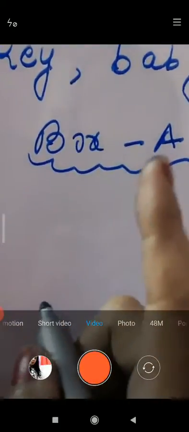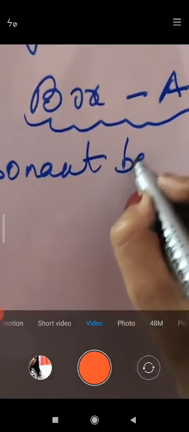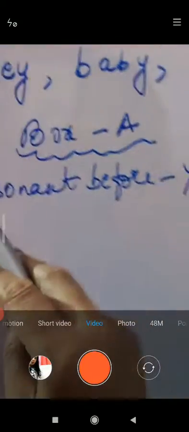The words with a consonant before Y. And here in box B, the words with a vowel before Y. If in a word the last letter is Y, then before Y what is it?